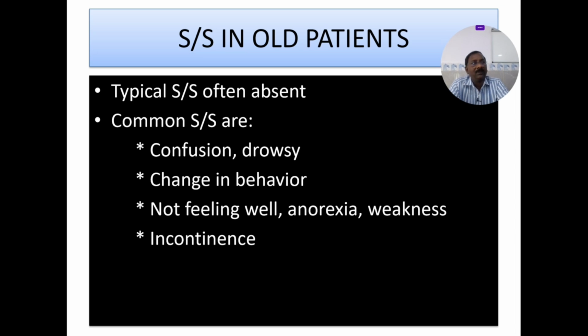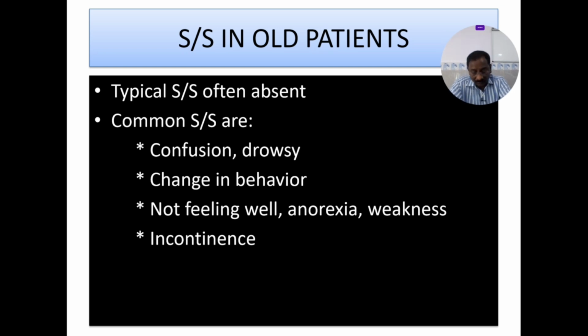Common symptoms and signs in elderly individuals with urinary tract infection: see the confusion, drowsiness, change in behavior, not feeling well, weakness, asthenia, anorexia, incontinence. So these are the features of urinary tract infection in the elderly, geriatric population. If you find these persons, that could be a case of UTI also.